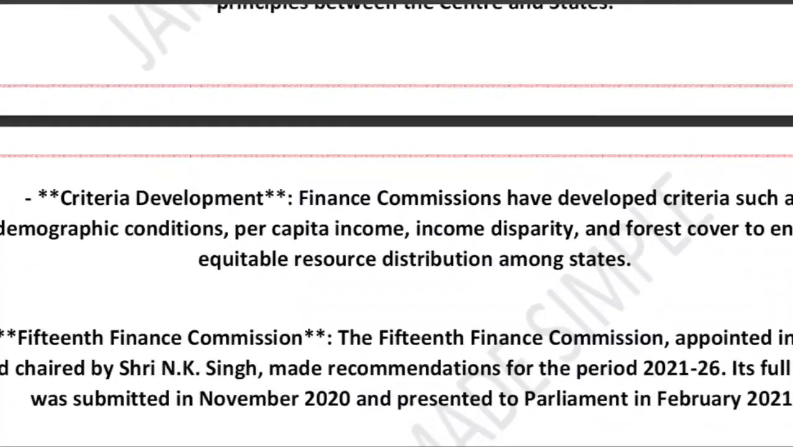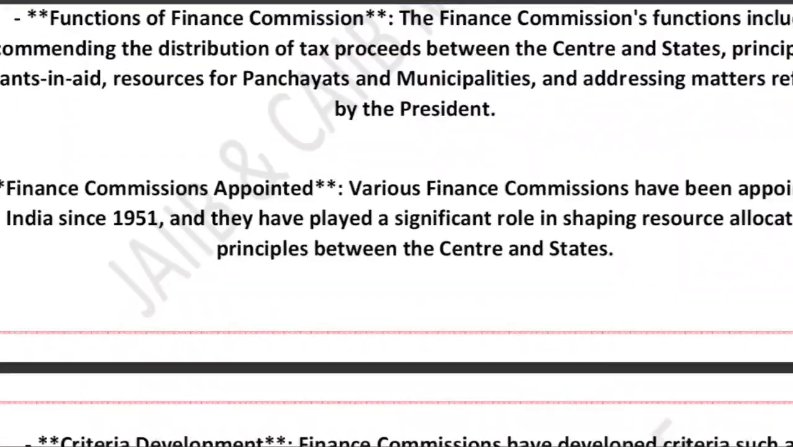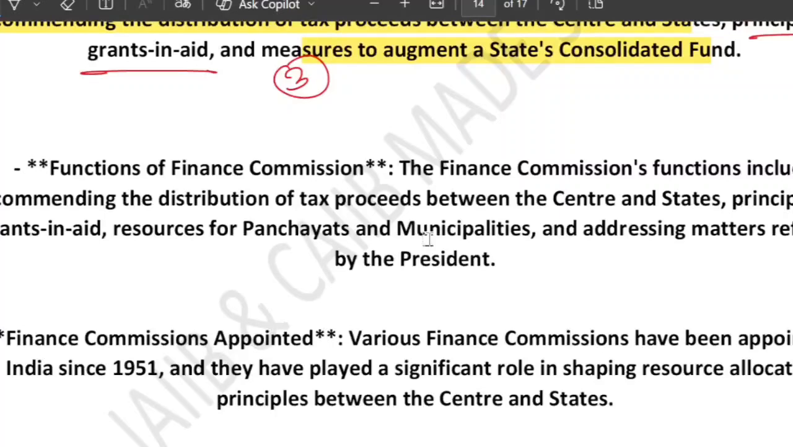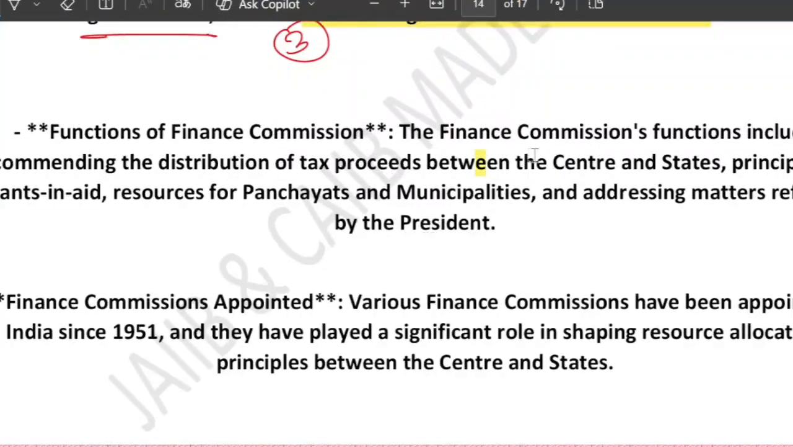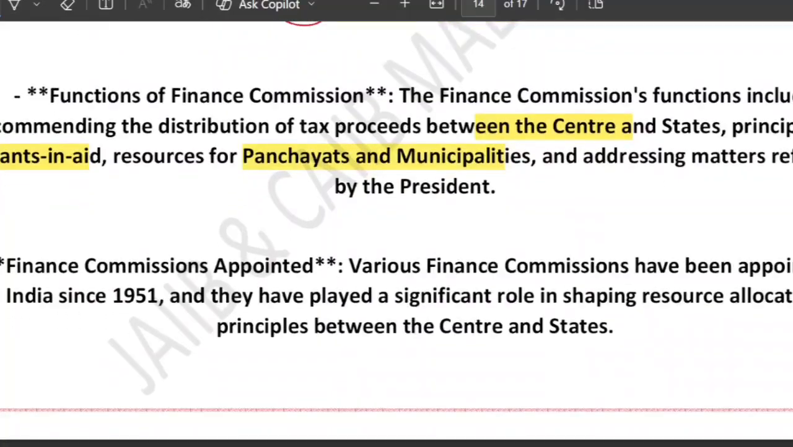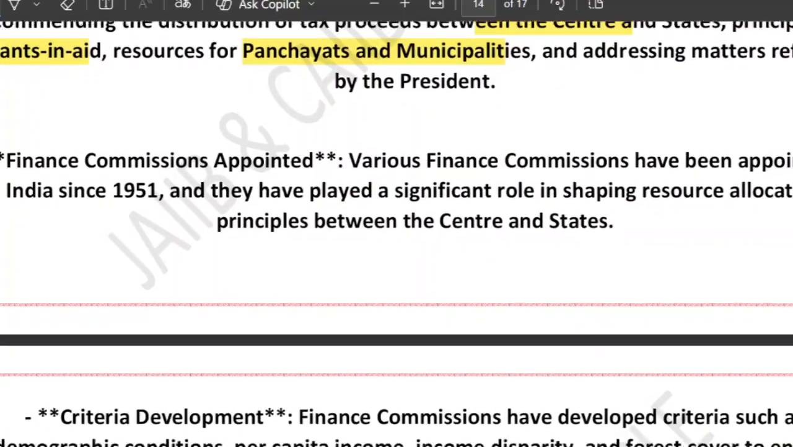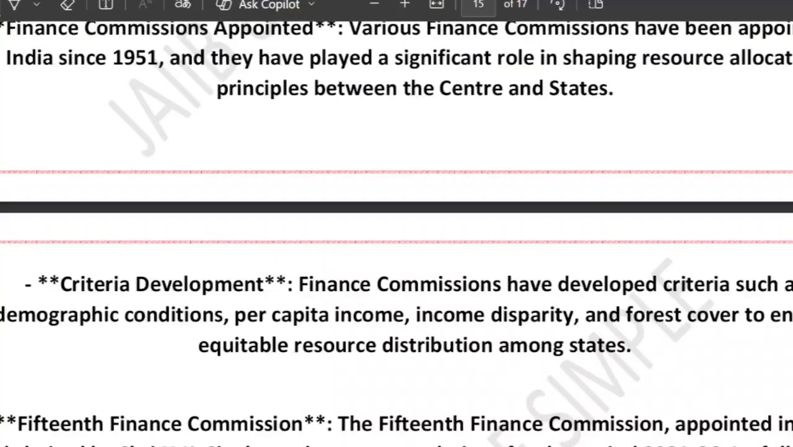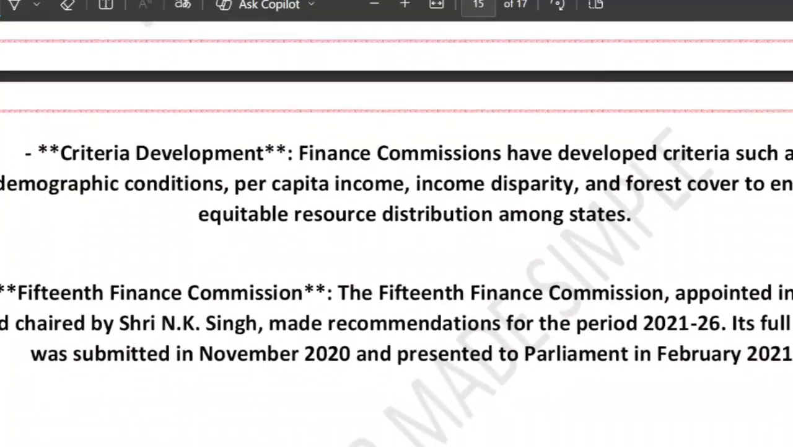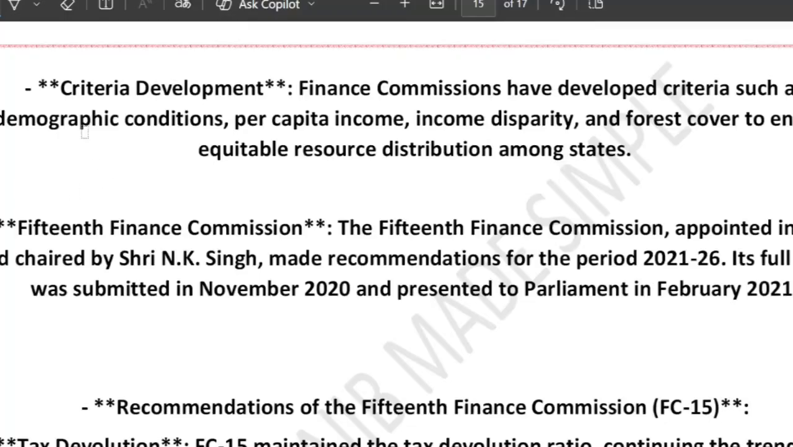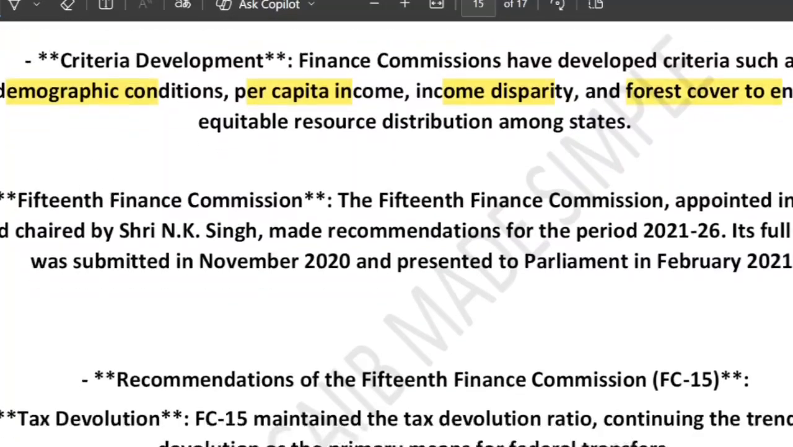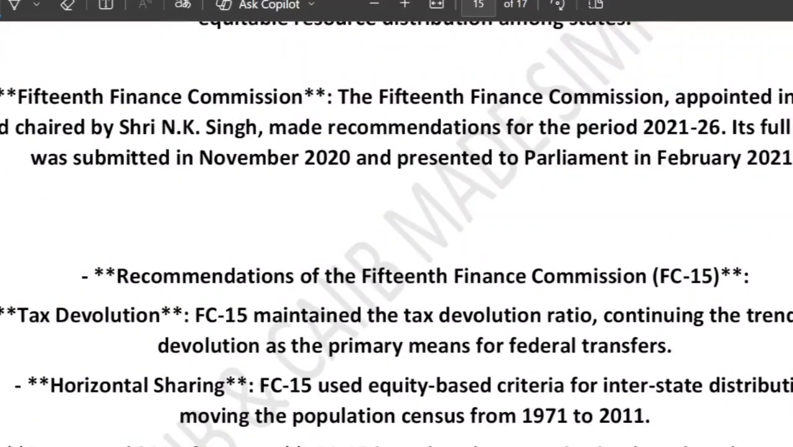Now we have the fiscal roadmap. Let's talk about the functions of the Finance Commission. I think we have discussed tax proceeds between center and states, grant in aid, panchayats and municipalities. Now, various finance commissions have been appointed in India since 1951, and they have played a significant role in shaping resource allocation. Finance commissions have developed criteria like demographic condition, per capita income, income disparity, and forest cover. And there is the 15th Finance Commission, which was appointed in the year 2017, chaired by N.K. Singh. They made major recommendations for the period 21-26.